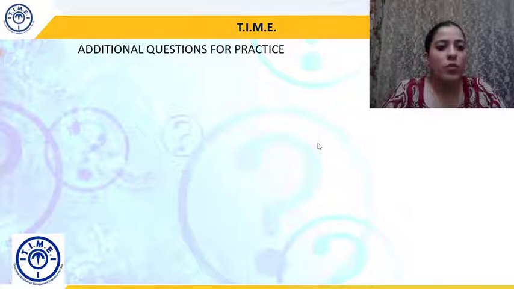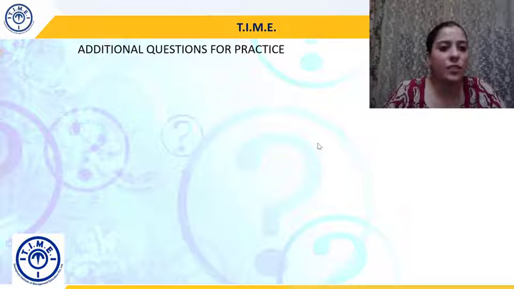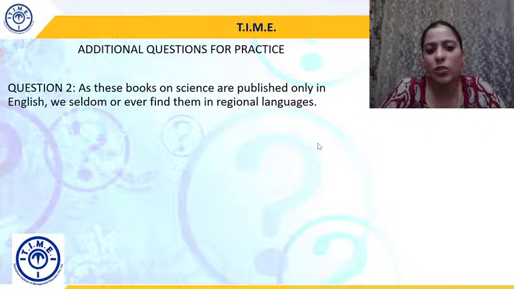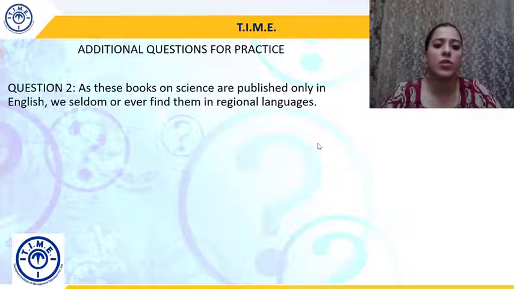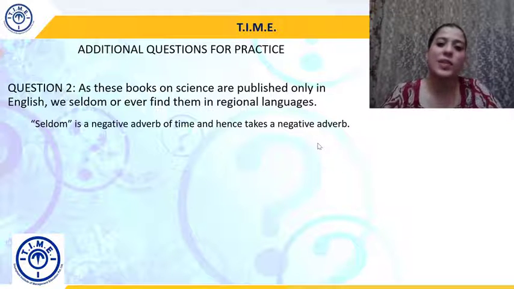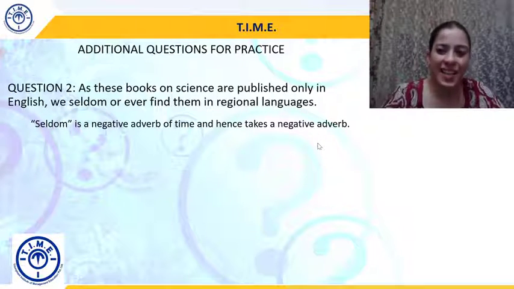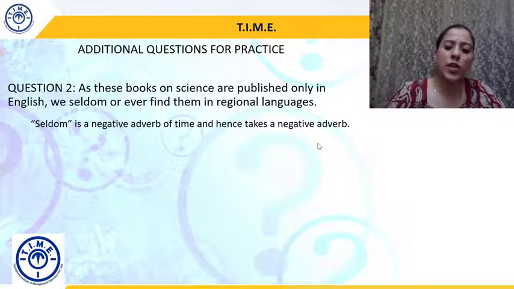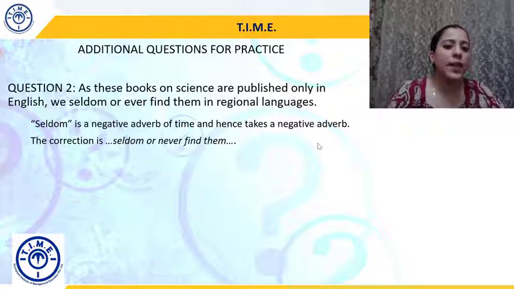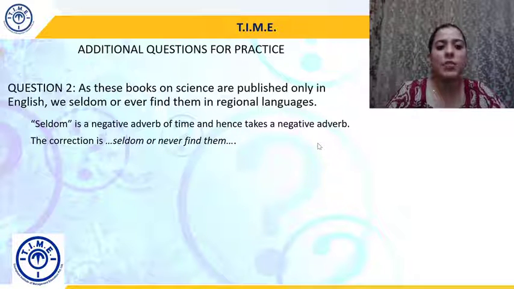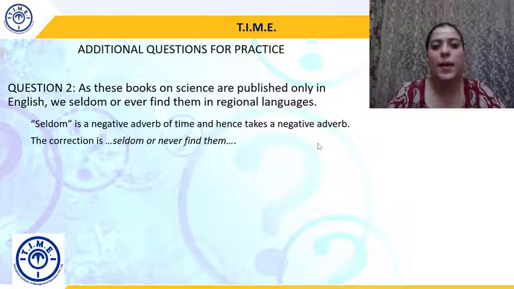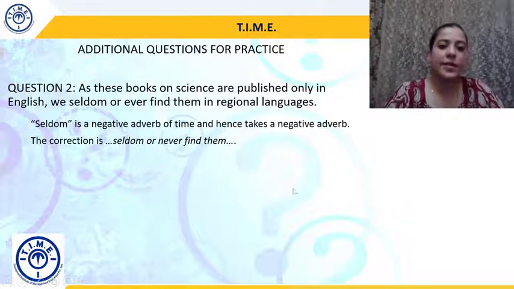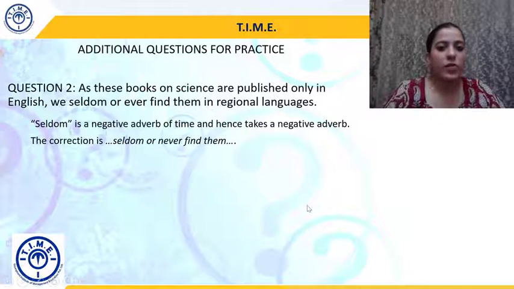Okay. Moving to additional questions for practice, we are now doing question 2. As these books on science are published only in English, we seldom or ever find them in regional languages. So, seldom is a negative adverb of time, बहुत कम, rarely, and hence it also takes a negative adverb. So, we will change the sentence to: as these books on science are published only in English, we seldom or never find them in regional languages. So, we will interchange ever with never.